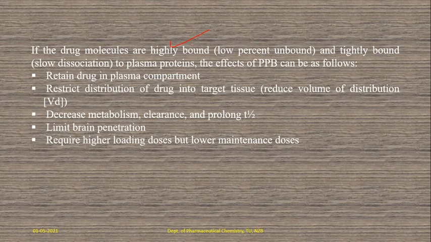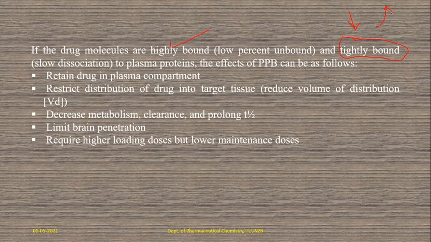And also highly bound and tightly bound. So when it is tightly bound, the dissociation rate may be decreased. If it is weakly bound, dissociation is very fast after reaching the target site. When it reaches its therapeutic target site, if it is tightly bound, that may be a somewhat slower rate of dissociation. If it is a weak bond, that shows a higher dissociation rate.